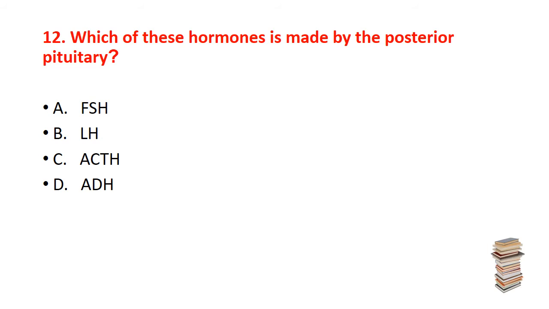Now the question is 12. Which of these hormones is made by the posterior pituitary? First option A, follicle stimulating hormone FSH, B, luteinizing hormone LH, C, adrenocorticotropic hormone ACTH, D, antidiuretic hormone or ADH. The correct answer is D, ADH. Okay, antidiuretic hormone.